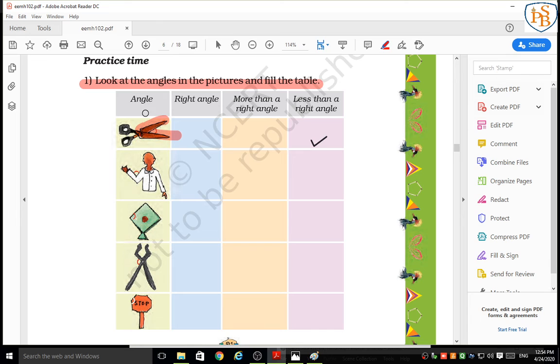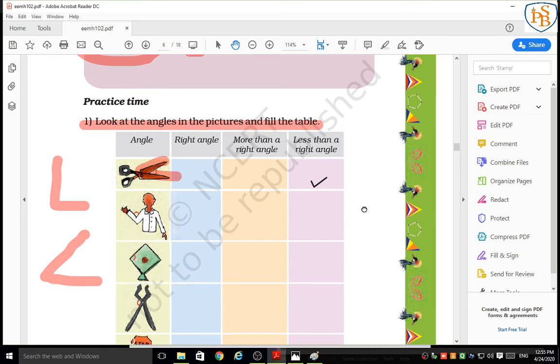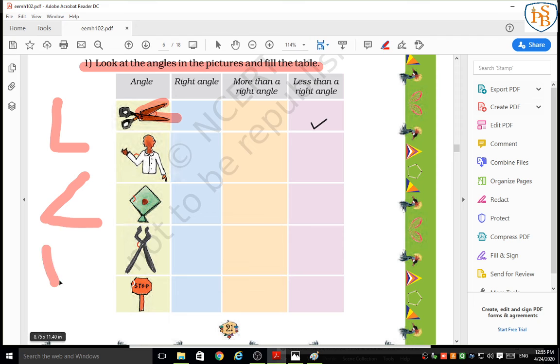It is not an accurate right angle. This is a right angle. It is less than the right angle, and this is greater than the right angle, okay? Means greater than 90 degrees.